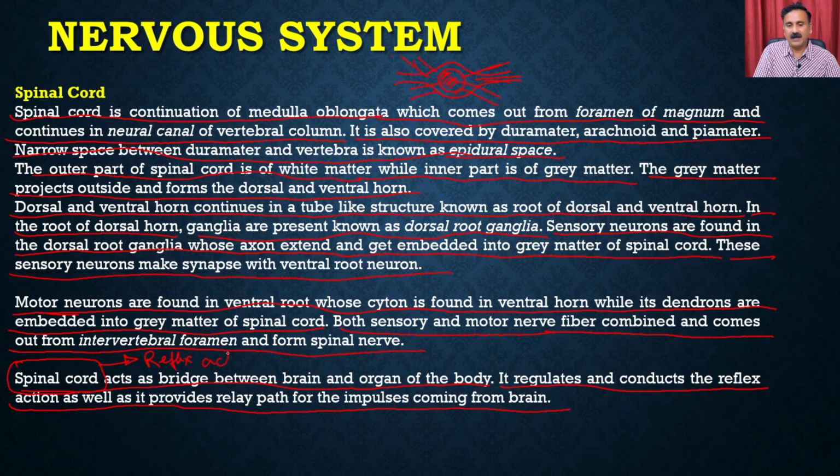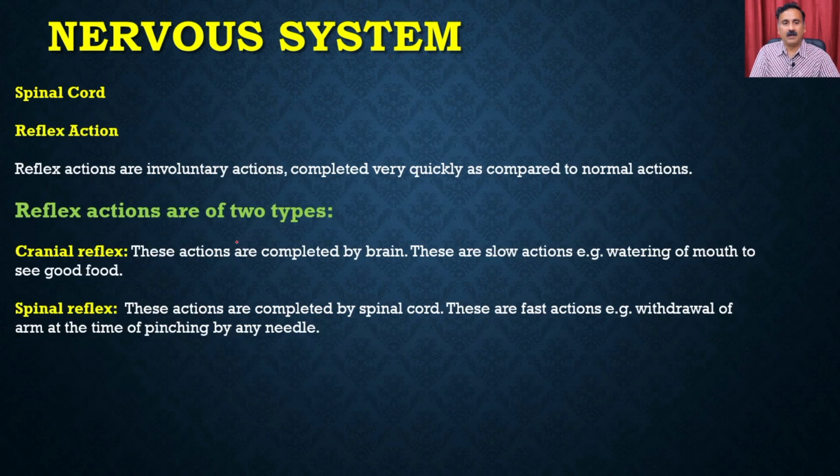So the main area where the spinal cord is going to act is actually the reflex action, which means if you do this, I will do this. Okay, so reflex action means a type of instant action. The reflex action could be of different types. Reflex actions are involuntary actions completed very quickly as compared to normal action. So reflex action means instant action, like if you do this, I will do this.